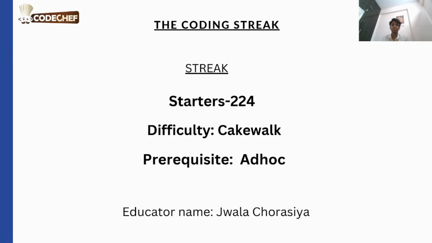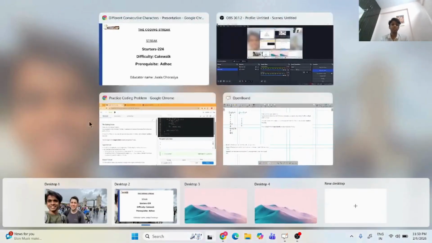Myself Jwala Charasi, and the name of the problem is the coding streak, and the problem code is streak. The CodeChef Starters 2024. The difficulty rating is cakewalk, and the prerequisite is ad hoc. Let's start with reading the problem statement over here.